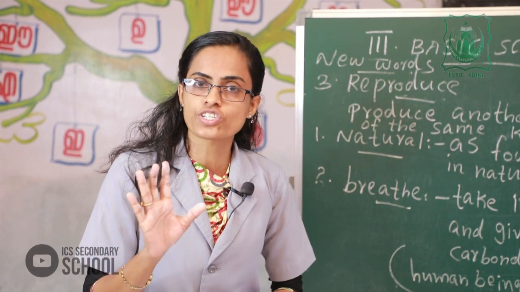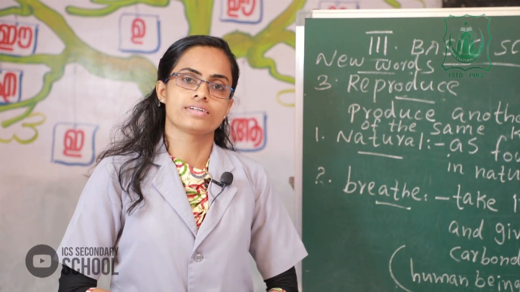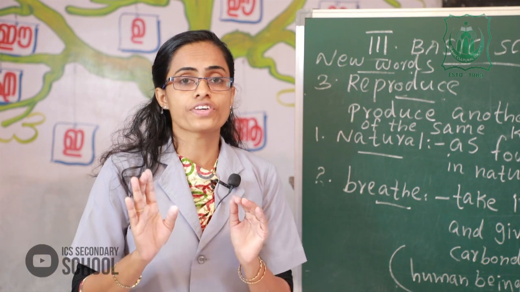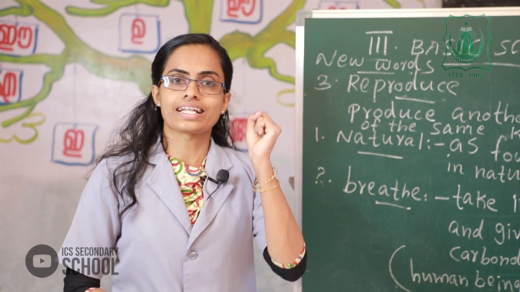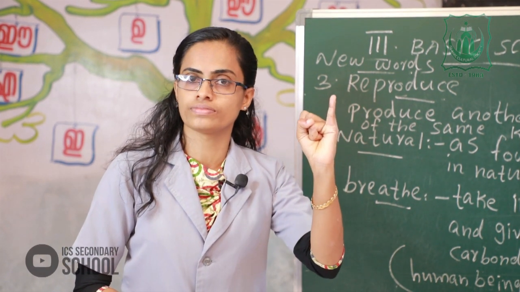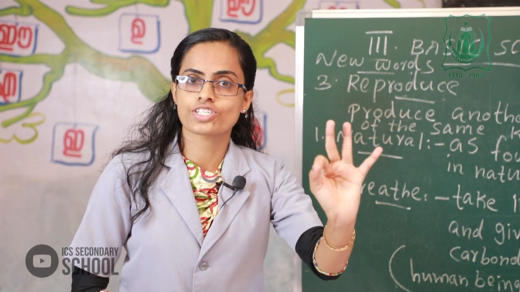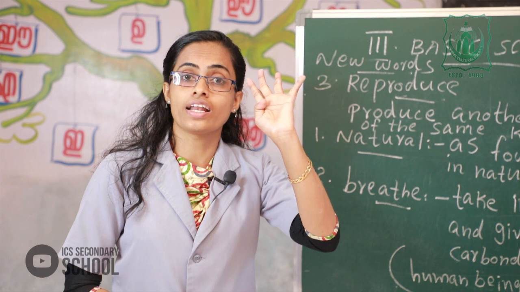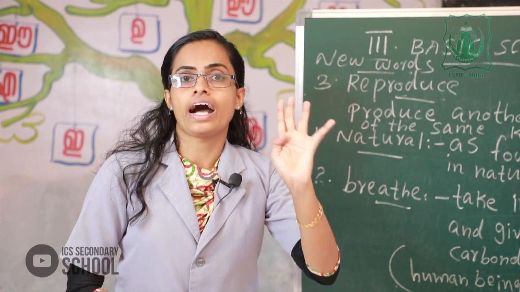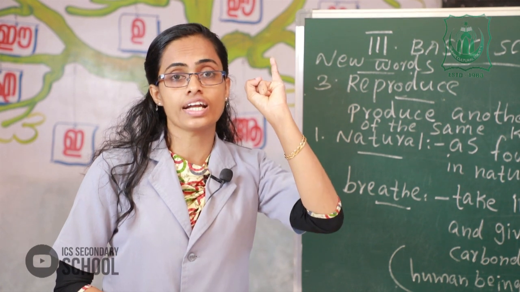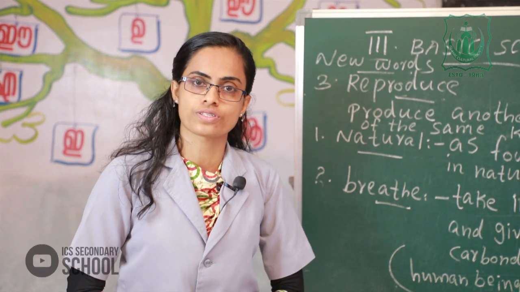Living things need food, living things breathe, living things move, all living things grow, living things feel, and the last one, living things reproduce.